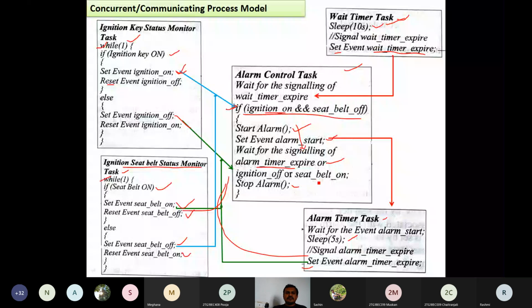So these are the things we observe in the concurrent process model. We subdivide all the tasks and use the results of those tasks during our program execution. Based on the condition at that time, we process all the steps. So this is about the concurrent or communicating process model.